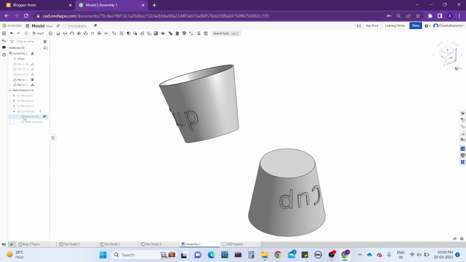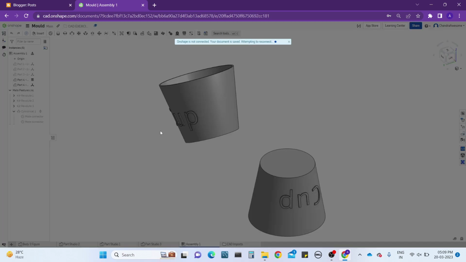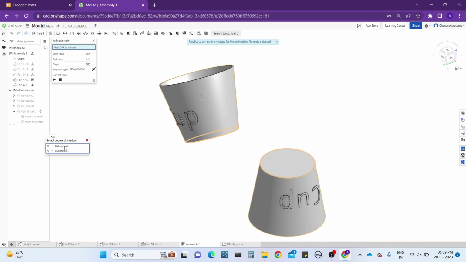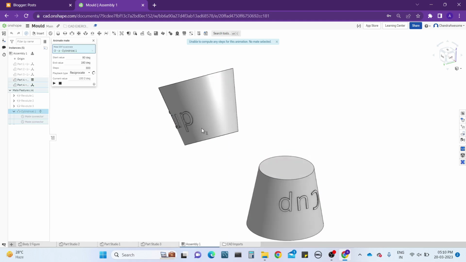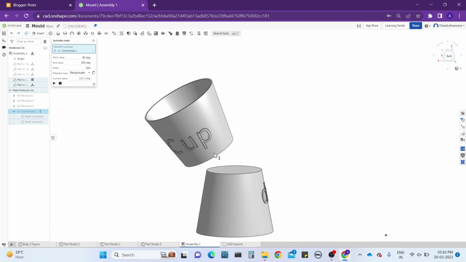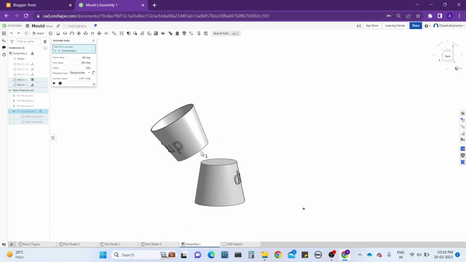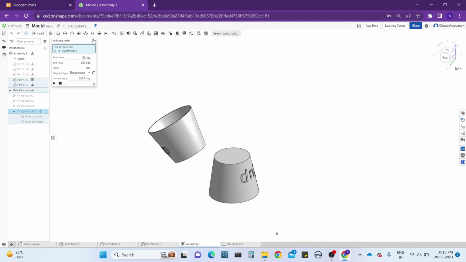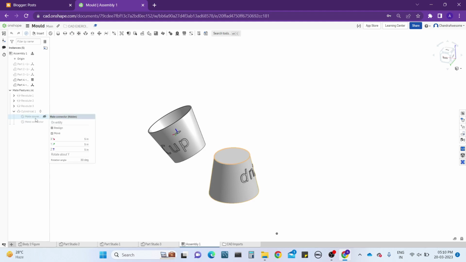Okay, now I'm clicking on this. Let's go to animation. Let's see how it's working. Let me share the cylinder and see. Right, animate again. We need z axis and see the z axis position which changed in this way, and that's why it is working in this particular position. In this way you can edit the mate connectors of the parts and position of also parts. Here you can edit both connectors as per you want.